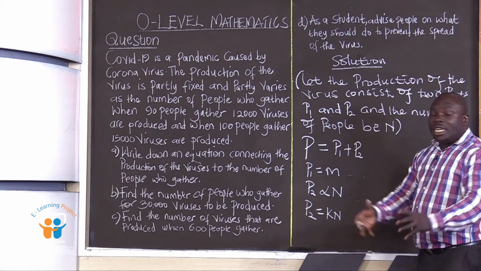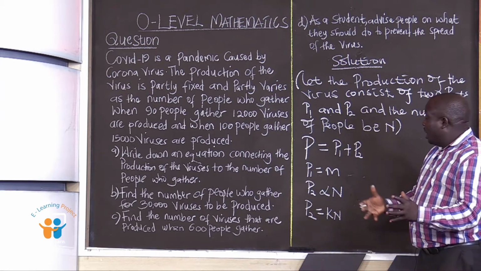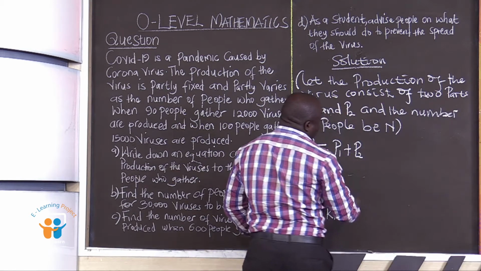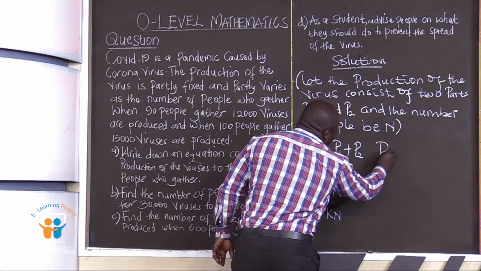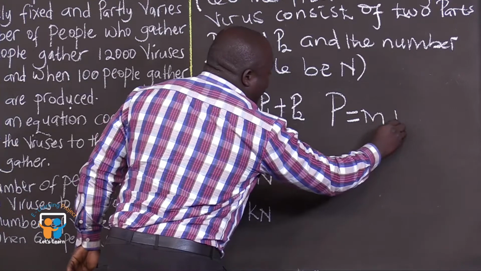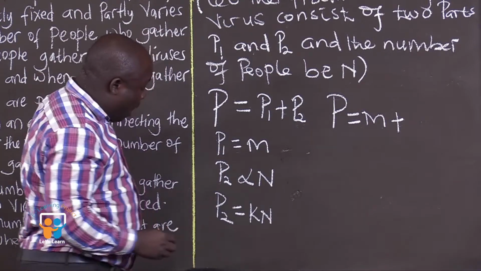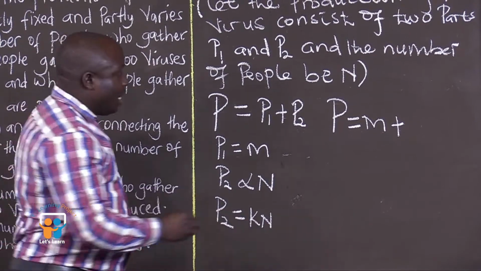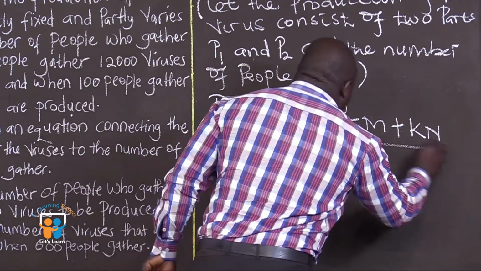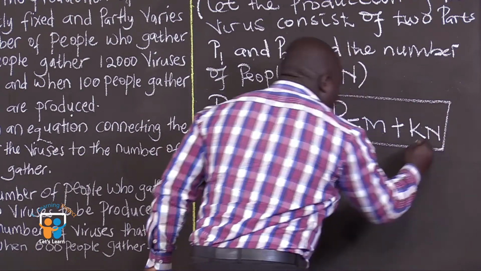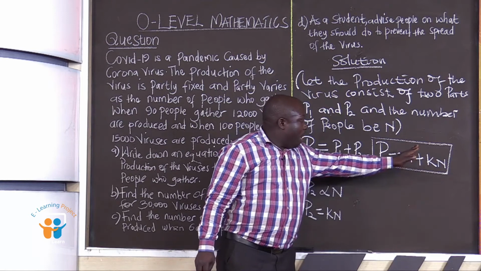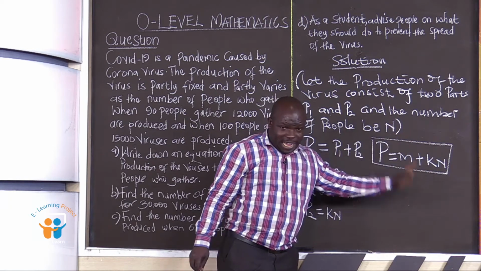Therefore, capital P equals small p1, which is M, plus small p2, which is KN. So we have this equation: capital P equals M plus KN.